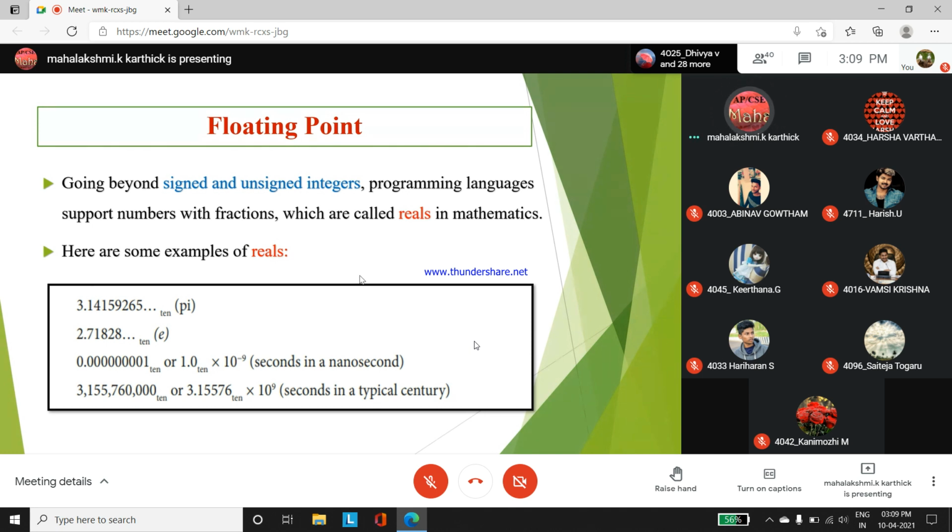Fractional numbers, look at the book related screenshots. They are given as examples: all pi values, all the exponential values, then the values with seconds in a nanosecond or seconds in a typical century, all can come under the classification of real numbers.